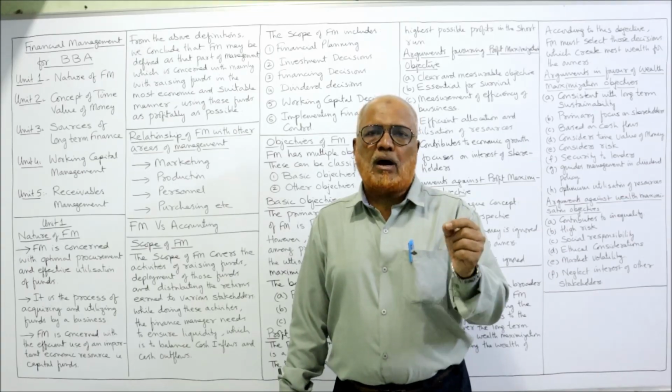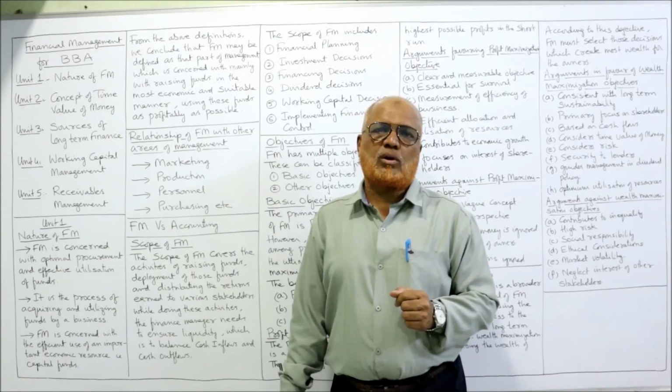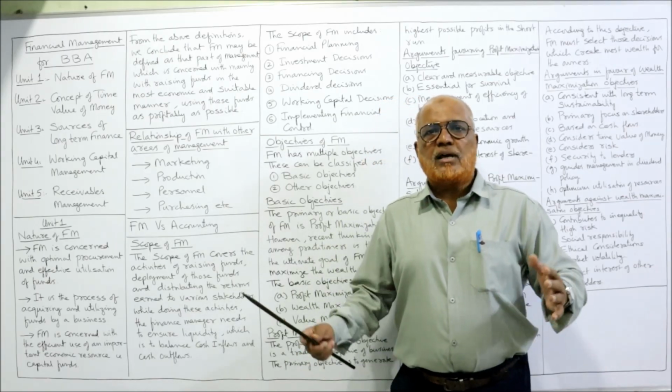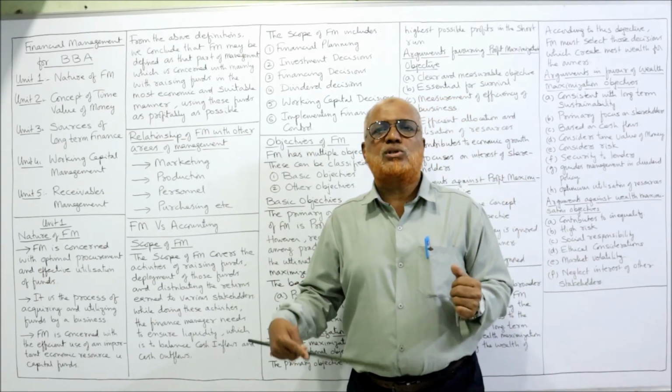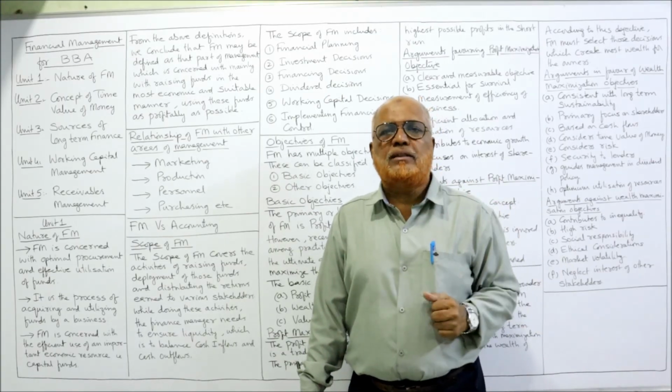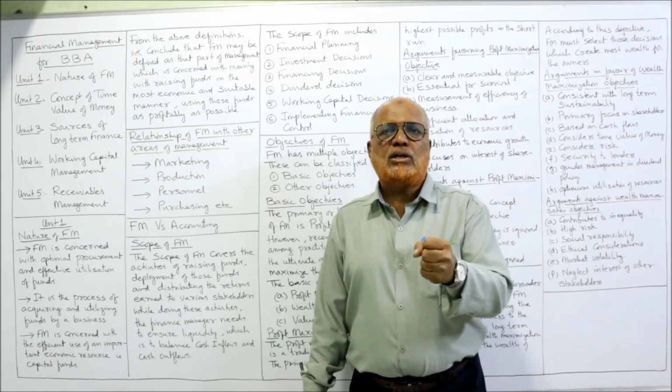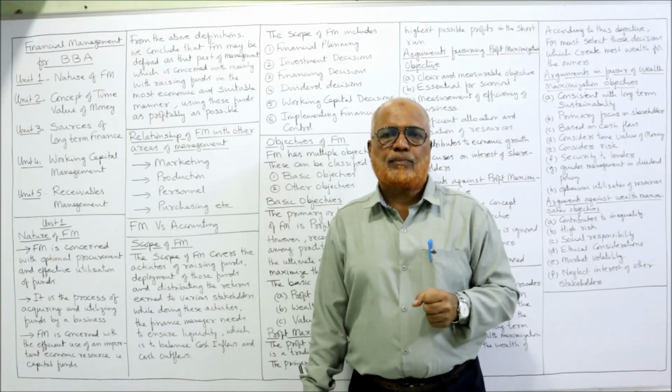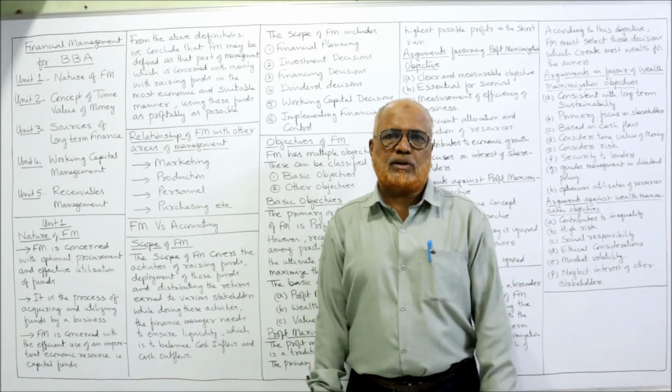He is getting the income and he is meeting the expenses. The same logic will be applied to a business organization. A business organization will have its own sources of money and also it has obligations to pay the money. So managing the finance is called financial management.